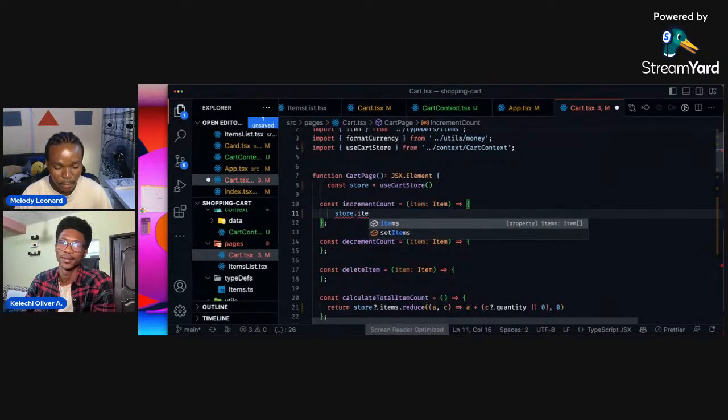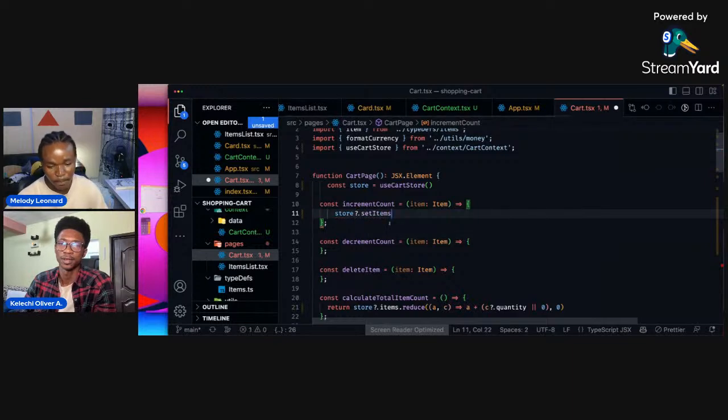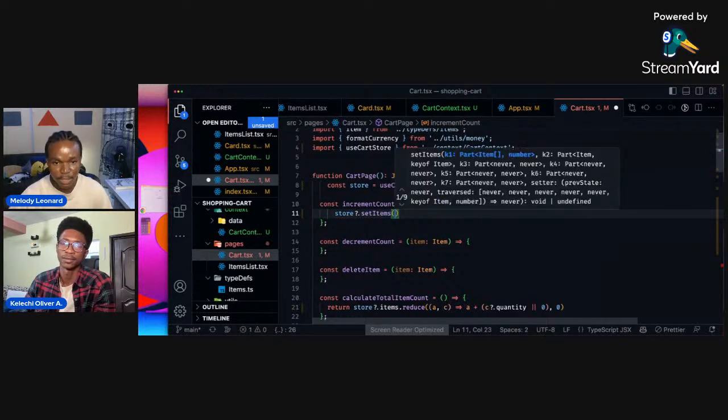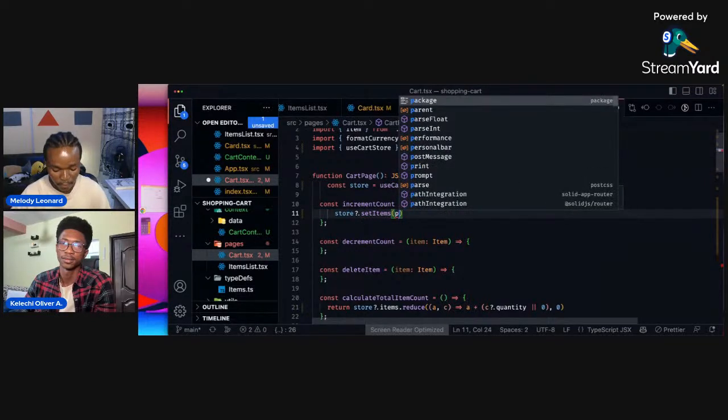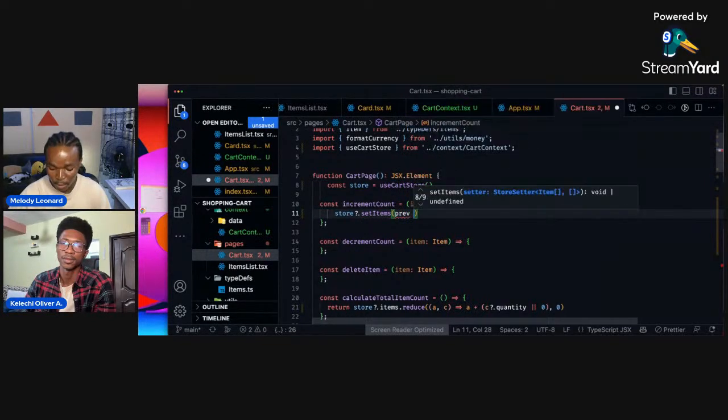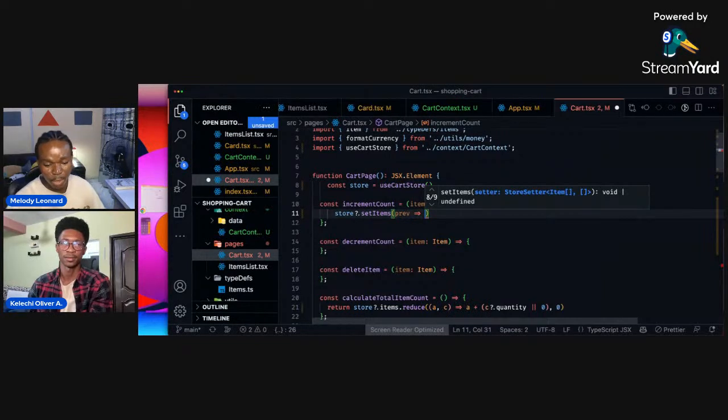We want to increase the item, so we are setting a value here: store dot set values. We'll have the previous value, whatever the previous value is, and there we want to iterate over it and add that value to it.